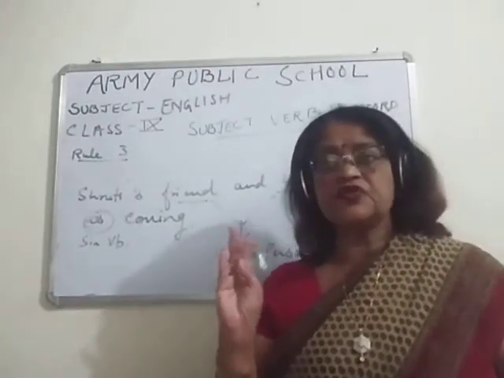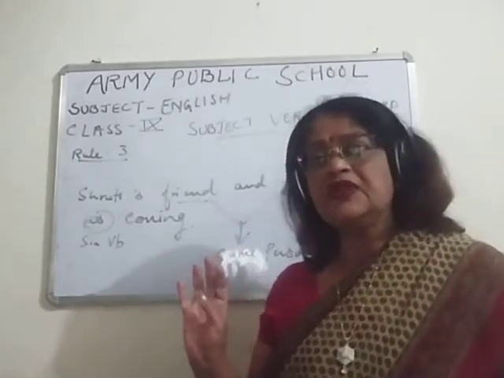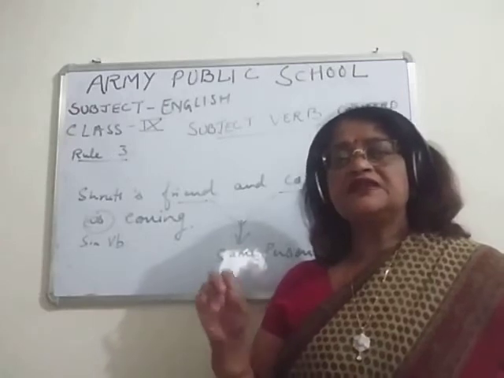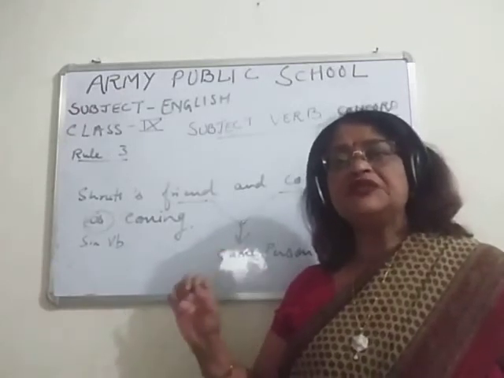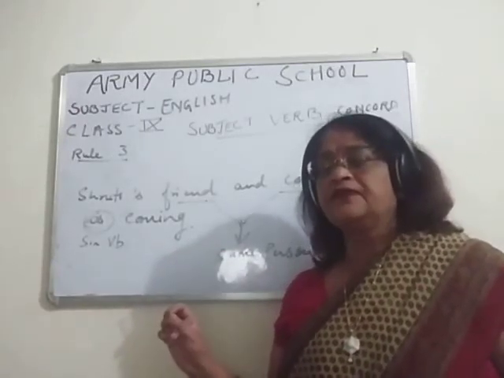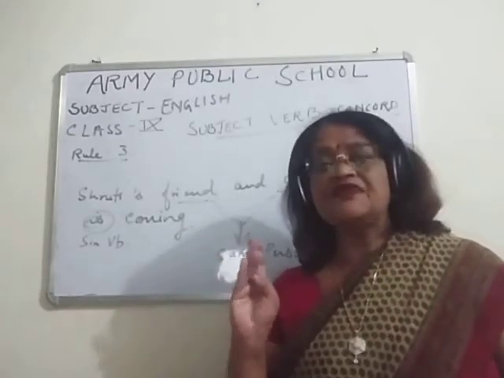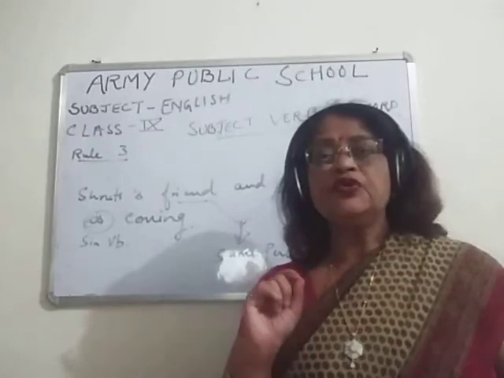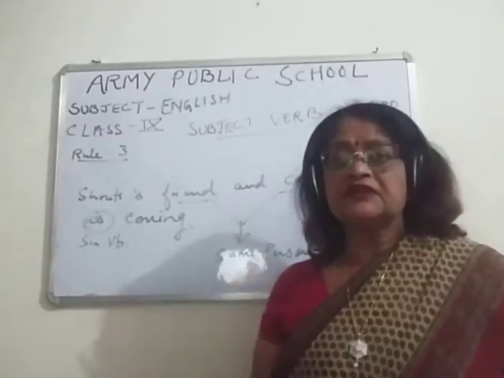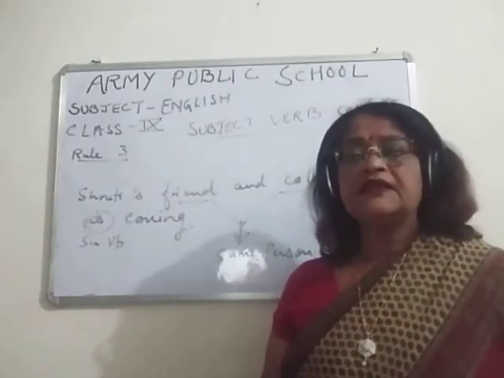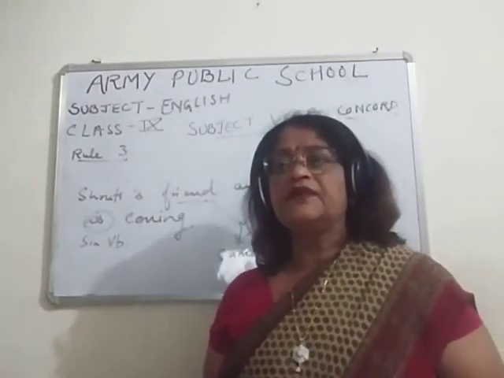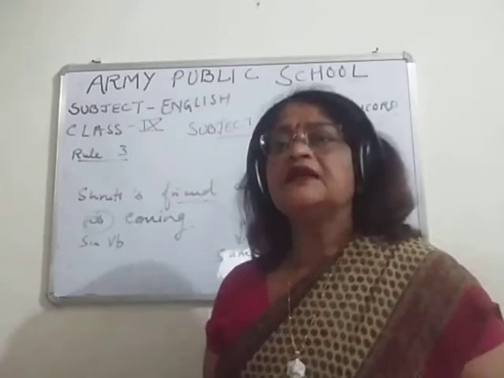He or she is Shruti's friend, or he or she is Shruti's colleague. Both are referring to the same person. The friend is Shruti's friend who once upon a time was a colleague also. Okay, so Shruti's friend and colleague refers to one person. It refers to the same subject, same noun. Then, children, the verb here will be singular.